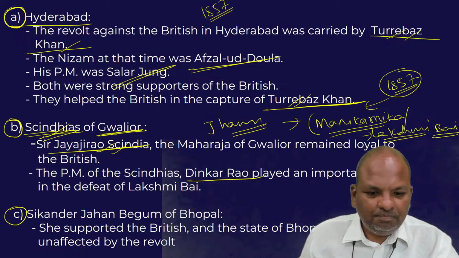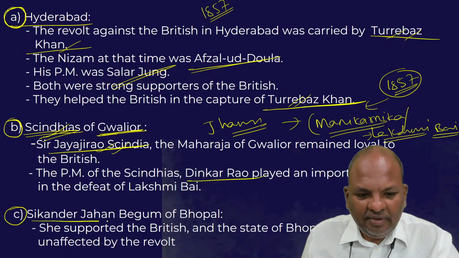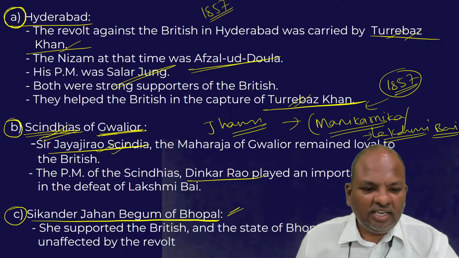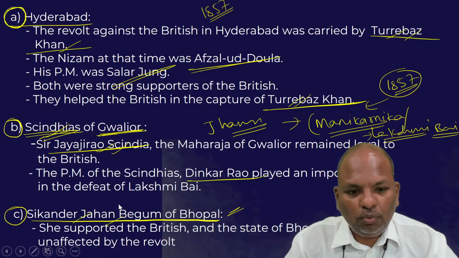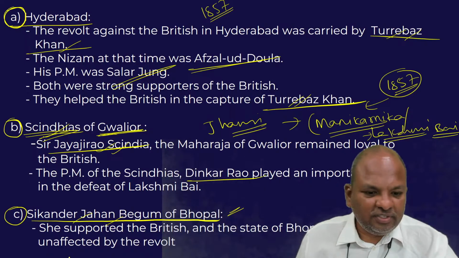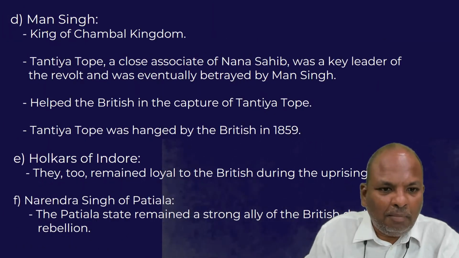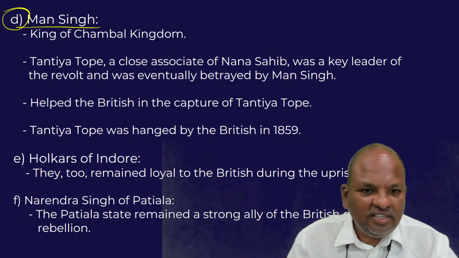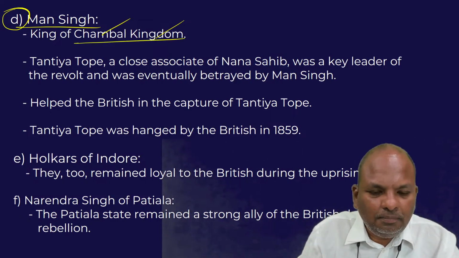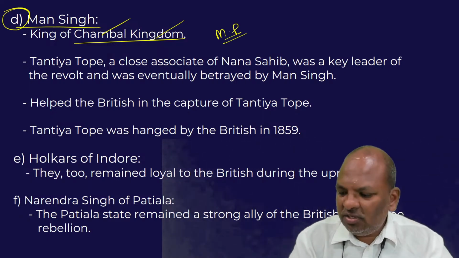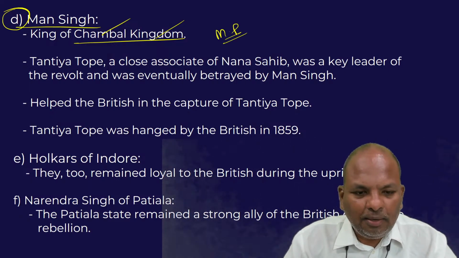We have another example. So we have Sikandar Jahan Begum of Bhopal. Bhopal was another princely state. So the ruler of Bhopal at that time was Sikandar Jahan Begum. She too was a British loyalist. She actively supported the British in suppressing the 1857 revolt. And another example is we have Man Singh. Man Singh was the ruler of a small kingdom in the Chambal region. Call this a Chambal kingdom. This is based in Madhya Pradesh.